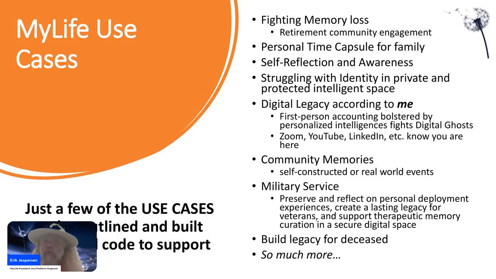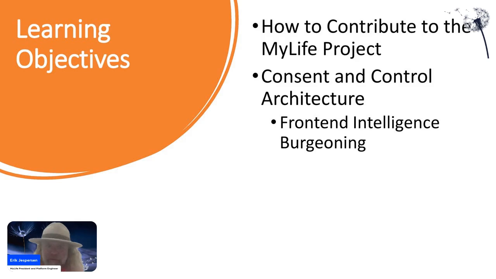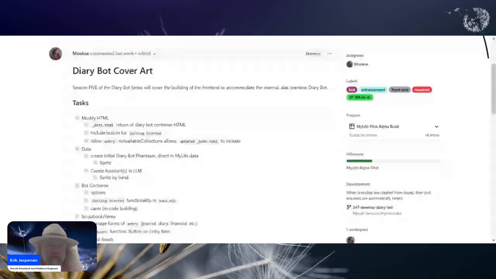And now that we've done the walkthrough, why don't we take a look at what our learning objectives are going to be for today. So today, like I said, we're primarily focused on the front end. And while we'll go through the GitHub repository, I might as well start there. I'm going to share my screen again.